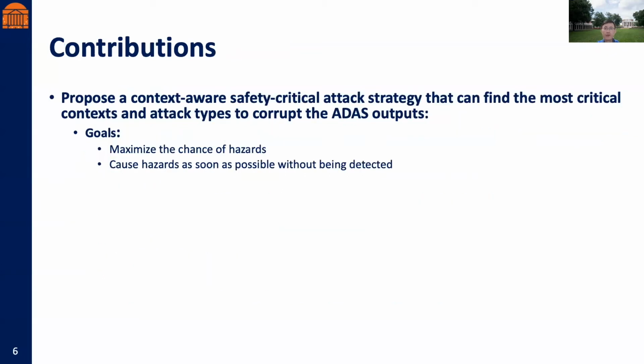To fill this gap, we propose a context-aware safety critical attack strategy that can find the most critical context during a driving scenario to activate faults that strategically corrupt the ADAS output, with the goal of maximizing the chance of hazards and causing hazards as soon as possible before being detected or mitigated by the human driver or the ADAS safety mechanism.